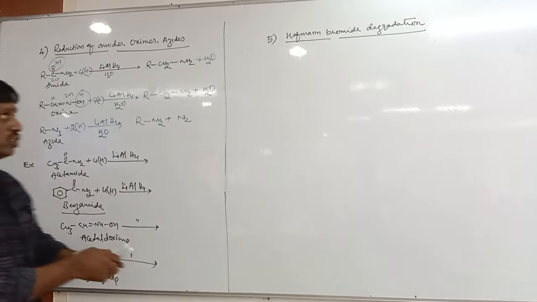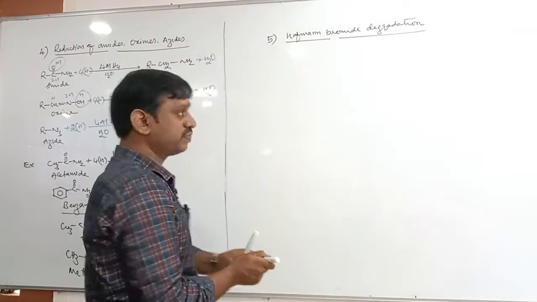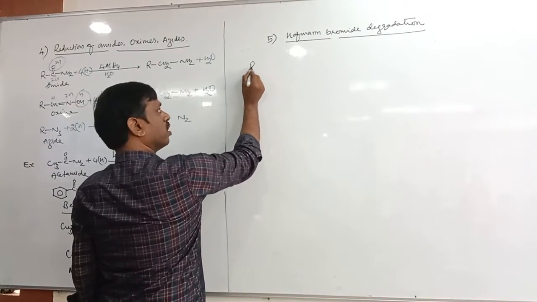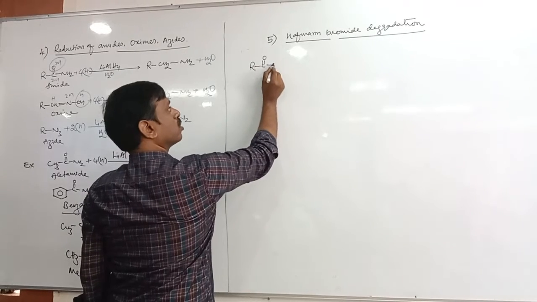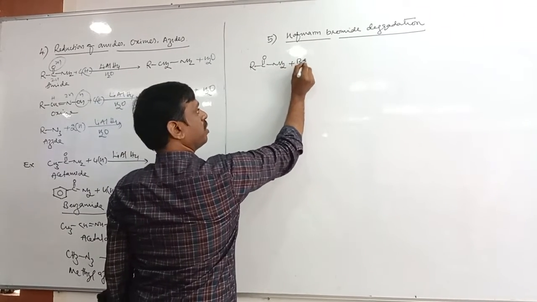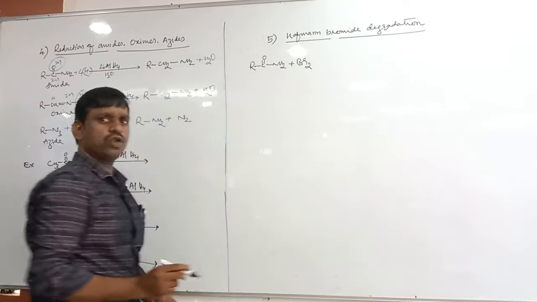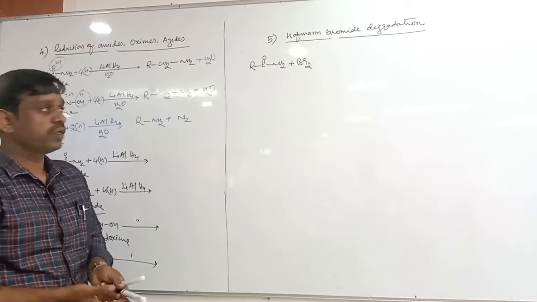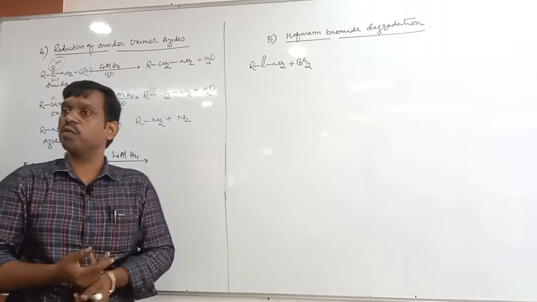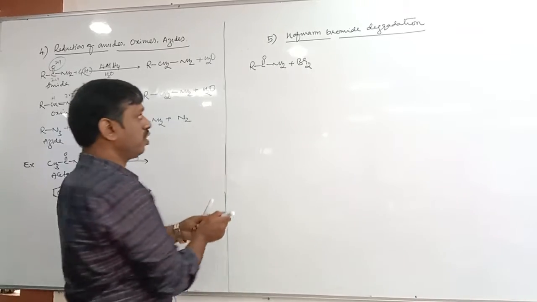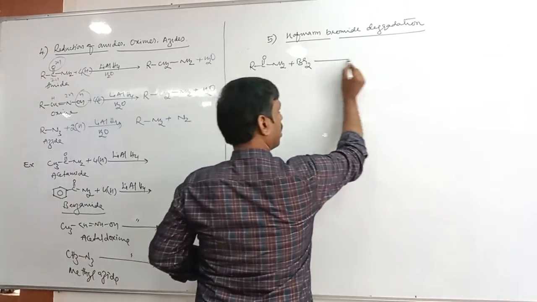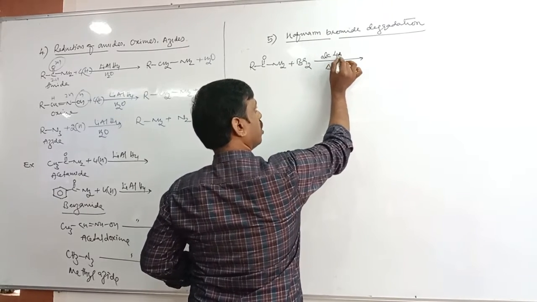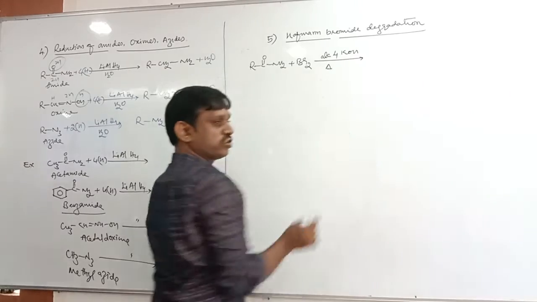Okay, listen. So what is Hoffman bromide degradation? Here you remember amides react with bromine, because the name itself has bromide. Do you know what is the meaning of degradation? Breaking, cleavage, right? So in this reaction, there is a breaking of bond. Amide reacts with bromine, or amides heated with bromine in presence of alcoholic KOH. Here we use 4 moles of KOH.